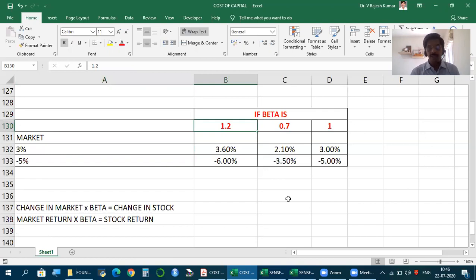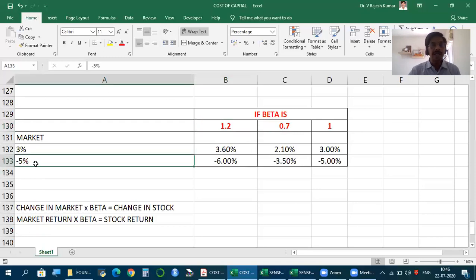How to measure? You have seen in the previous video. Let's see once again. So assume beta is 1.2. What does it mean? If the market is rising by 3%, or if the market is giving a return of 3%, then 3 into 1.2, we can expect the stock price to rise by 3.6%. We can expect the stock to give a return of 3.6%.